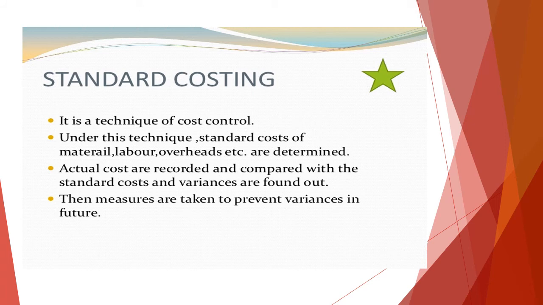Now this is the standard costing technique, one of the cost control methods, and under this method we have material, labor, and overheads. So we have the material cost, labor cost, and the overheads cost. Based on that only we are using the standard costing system. We record the actual cost, and whatever standard cost has been ascertained, we compare. And if there are any variations, then we take preventive measures for the future.